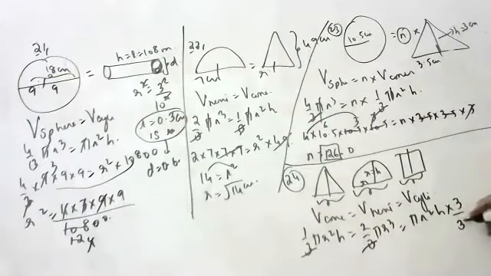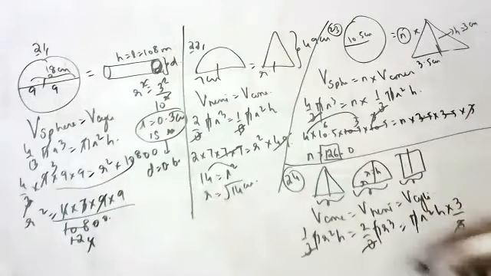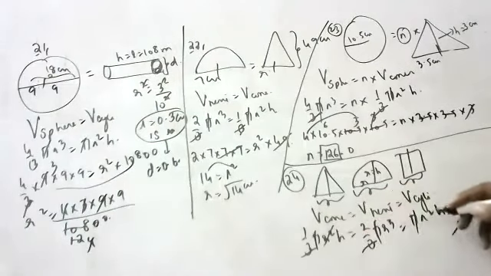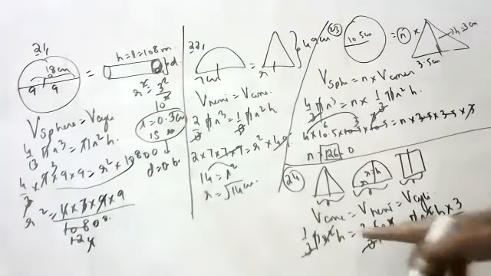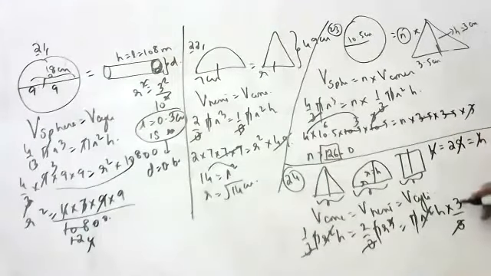3 3 cancel, pi cancel. r square cancels. What is left over? 1 h is there. h is to 2 r is to 3 h. For hemisphere, r is equal to h, so h cancels. 1 is to 2 is to 3. What is the ratio of their volumes? 1 is to 2 is to 3.